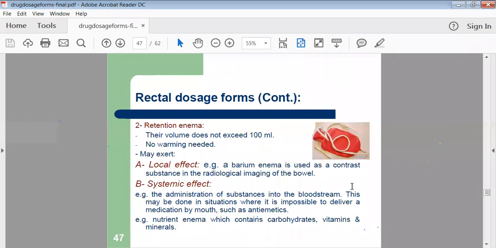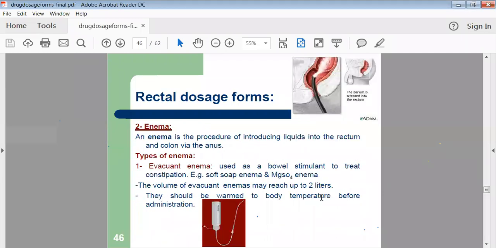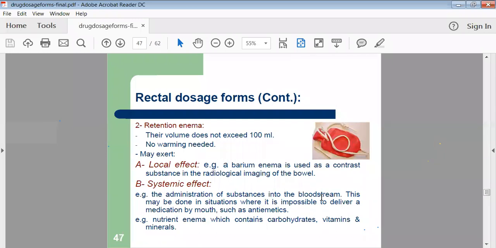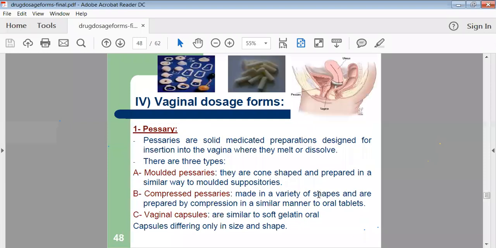There are different types of enemas available: retention enema, evacuation type of enema, and enema for treatment purposes, for systemic effect. Then pessaries are there. These are also nowadays outdated. These are solid medicated preparations designed for insertion into the vaginal cavity. So they are nothing but the same as your suppositories.